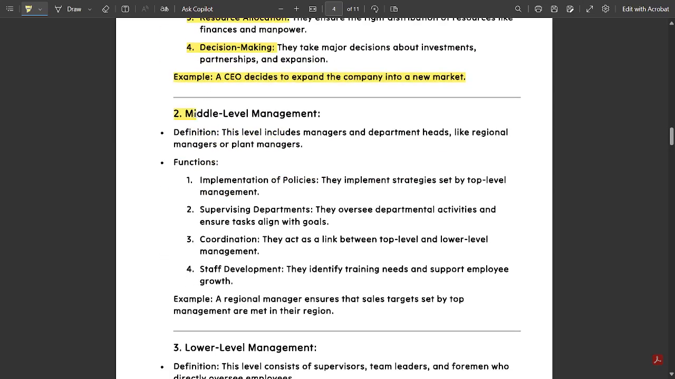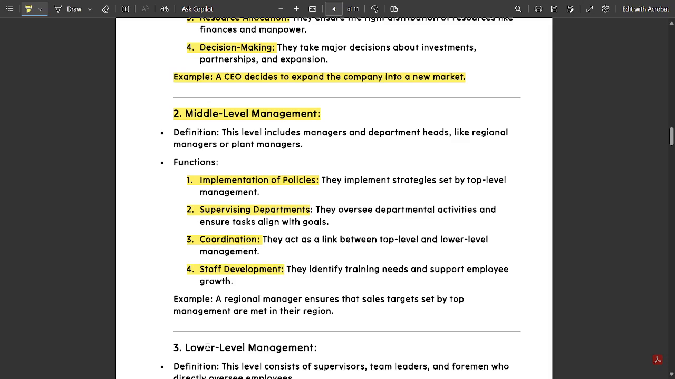Next is middle level management. Definition: this level includes managers and department heads like regional managers or plant managers. Their functions include policy implementation. Whatever policy is made by the top level managers, their job is to implement it. Next is supervising the departments and coordination between all the employees and staff. These are some of the contributions made by middle level management to the functions of management.